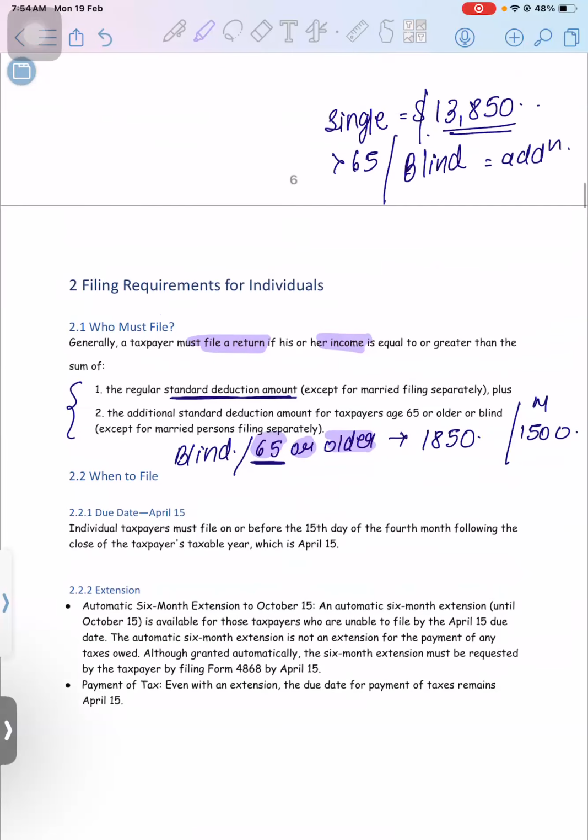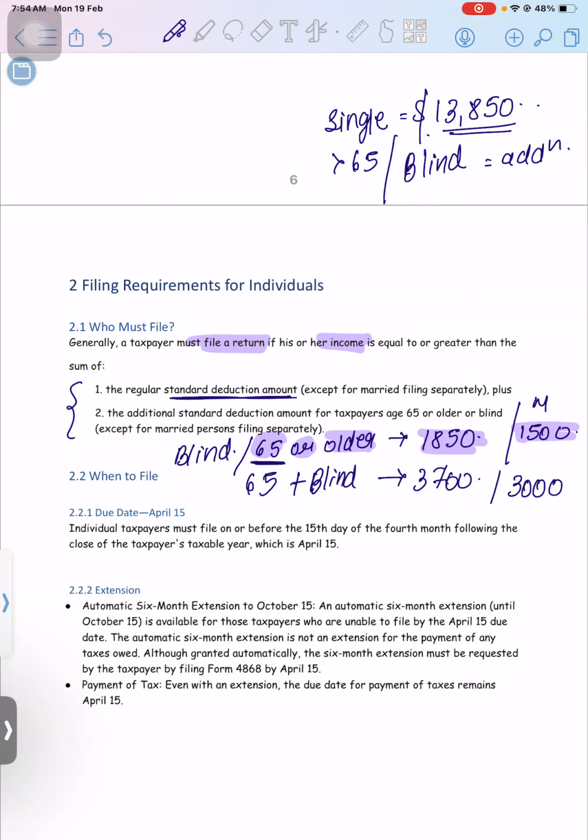Standard deduction is fine, 13,850, 2,800, that is allowed. Along with that, they can get an additional deduction of 1,850 if unmarried, and for a married person it will be 1,500. This is per person, per criteria. Now let's say the person is 65 and older, plus blind, then this deduction will become twice, that is 3,700, and this will also become twice, that is 3,000.